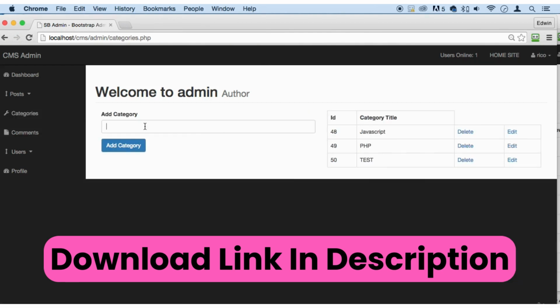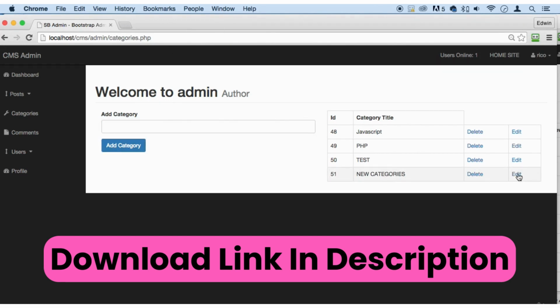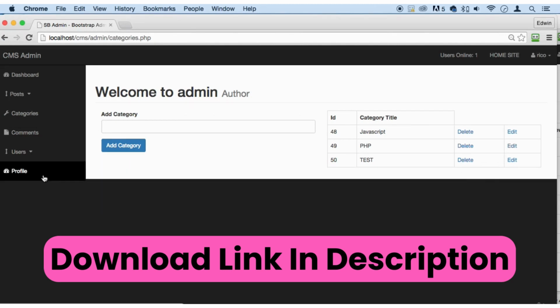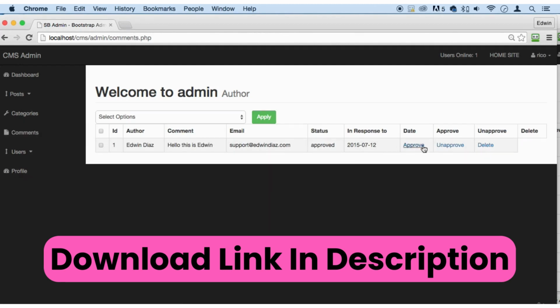We have categories. We can make new categories here. We can do other things with categories. Add, we can edit categories right here, and you can see them right there. We just edit them. We can delete them. We can see the comments. We can approve them, unapprove them, delete the comments.